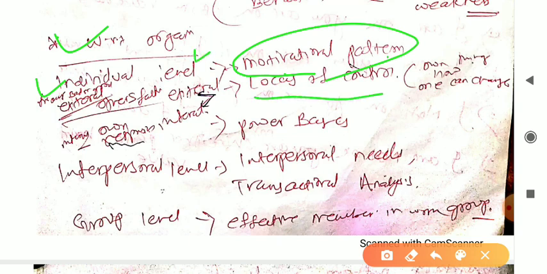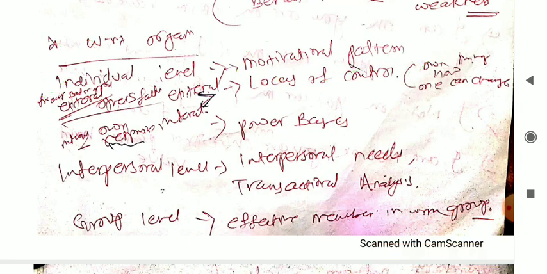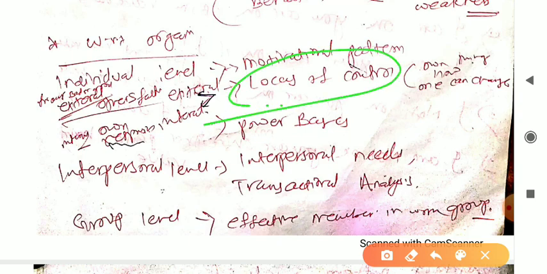Then next one is locus of control. This is very important. One thing now one can change, how one can change, that is locus of control, how one is changing, how one will change his own things, this is the own locus of control, right? You can go for that. So next one is, we'll give some more definitions of this locus of control.